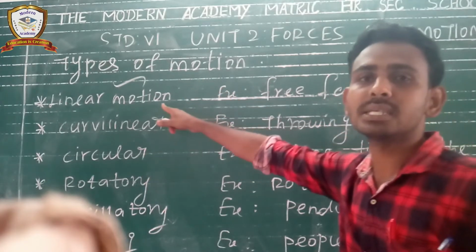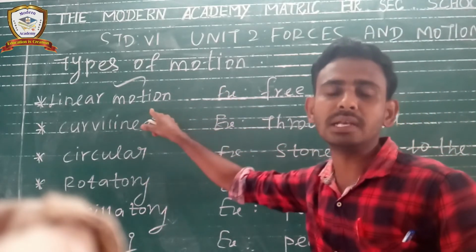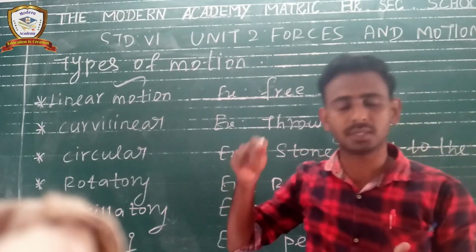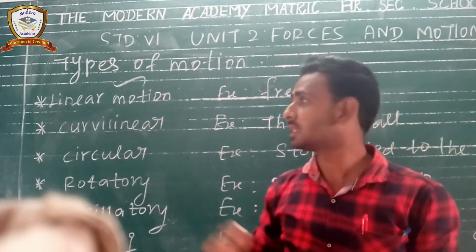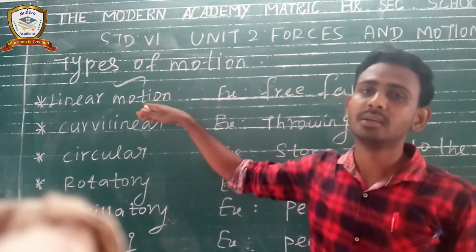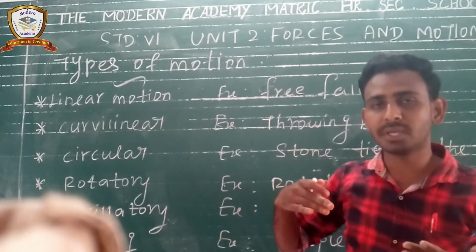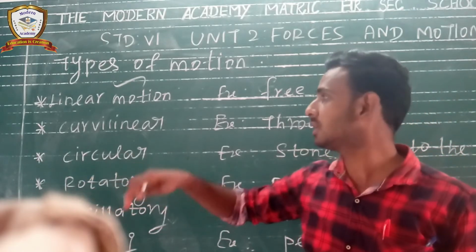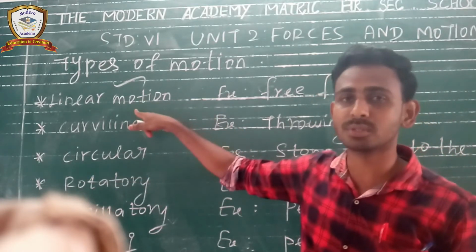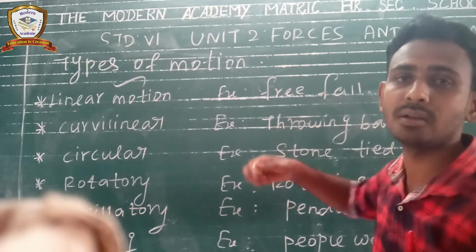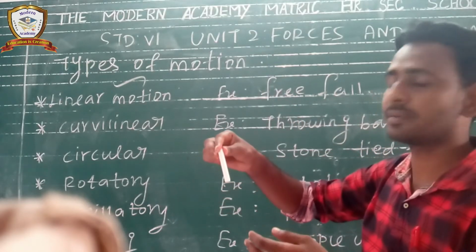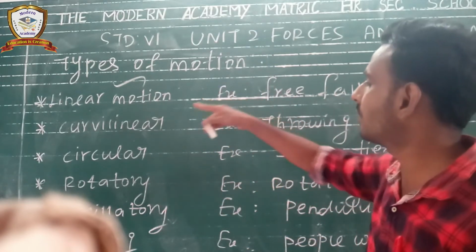So first thing is linear motion. First of all, linear means the path should be in a straight way. That means a straight line, right? So when we are moving from one place to another place in a straight path, that motion is called linear motion. For example, free fall, right? Free fall. So that is the example of linear motion.